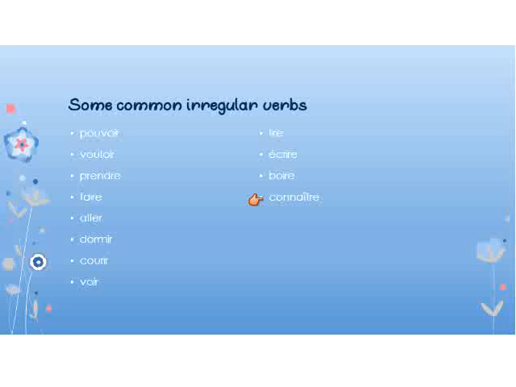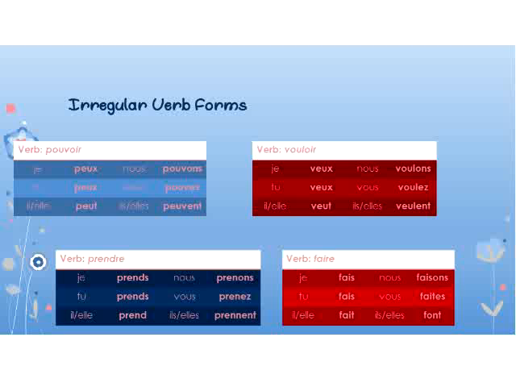Like I said, some of these will help you conjugate other similar verbs. Écrire is similar to other verbs that end in I-R-E. Lire, there are other verbs that end in lire that will be conjugated the same way. Prendre will help you conjugate words like comprendre and apprendre, and other similar words. So here are the forms of all of these irregular verbs. Again, forms that you just have to memorize.